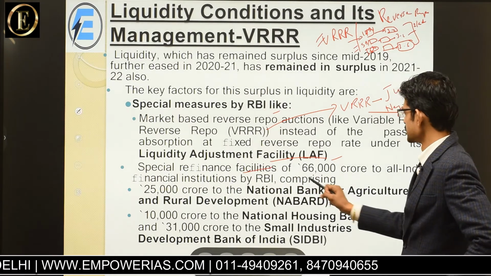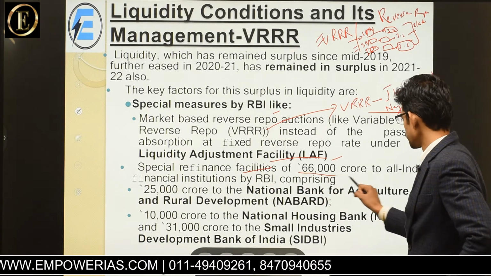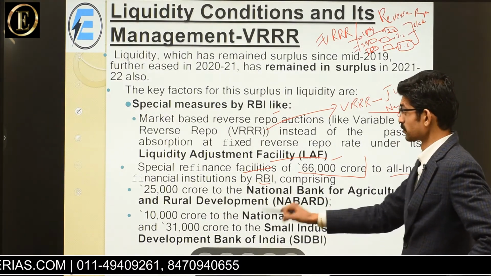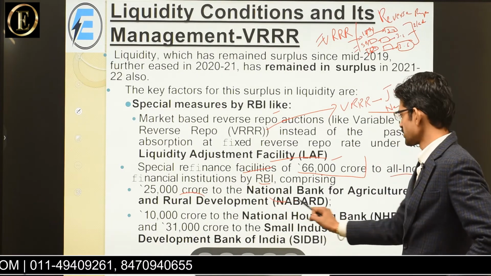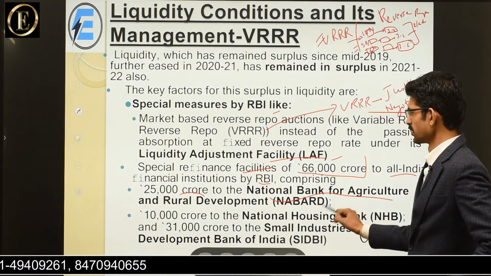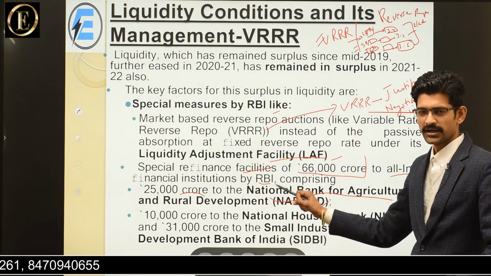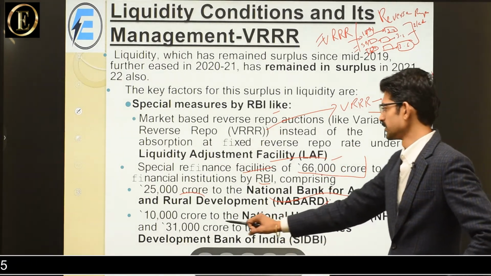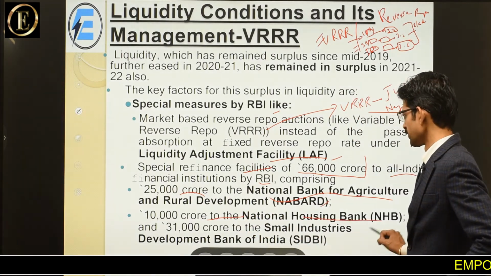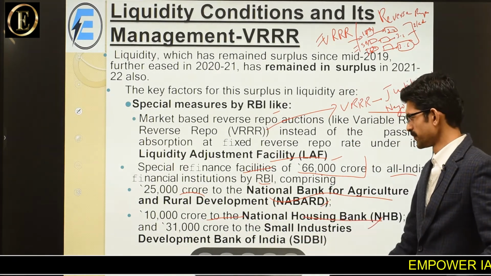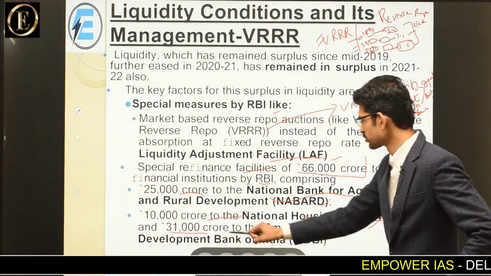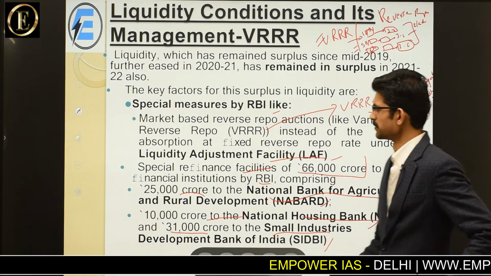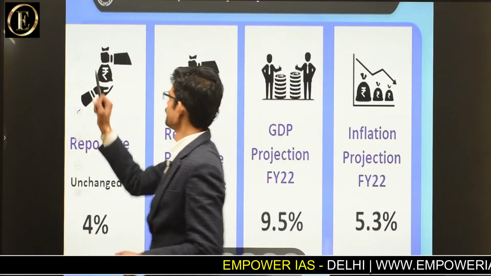Special finance facilities of 66,000 crore to all India financial institutions by RBI, comprising 25,000 crore to the National Bank for Agriculture and Rural Development. नाबार्ड को कितने फंड दिए गए? 25,000 crores of fund phase 2 नाबार्ड. Then 10,000 crore to the National Housing Bank. National Housing Bank को 10,000 crore and 31,000 crore to the Small Industries Development Bank of India, SIDBI. Remember this data for your mains point of view.